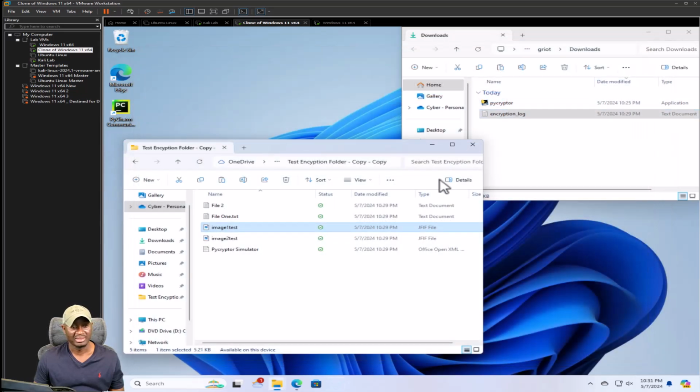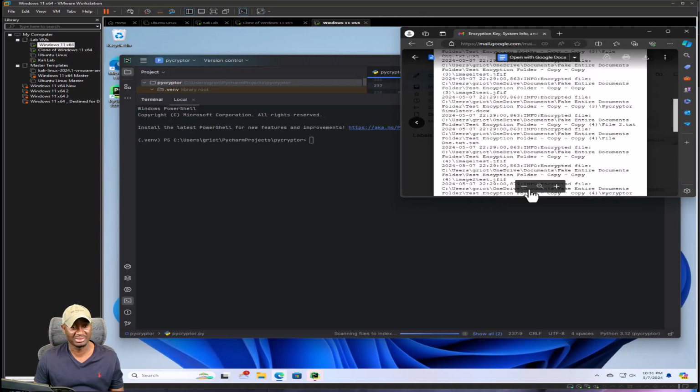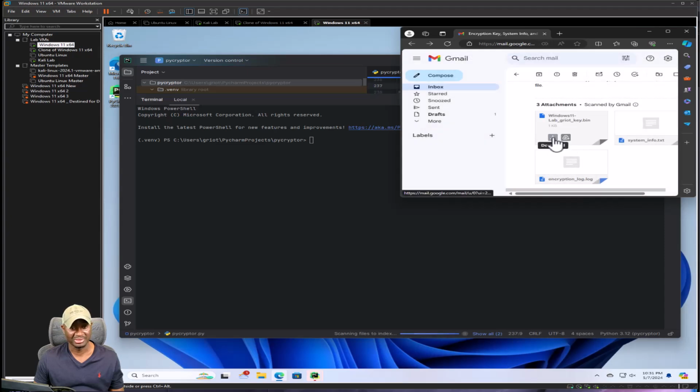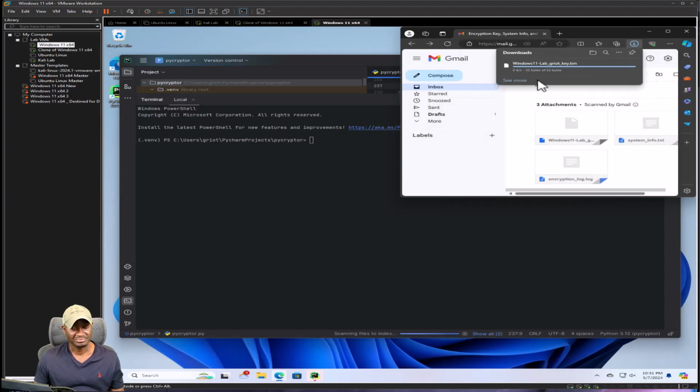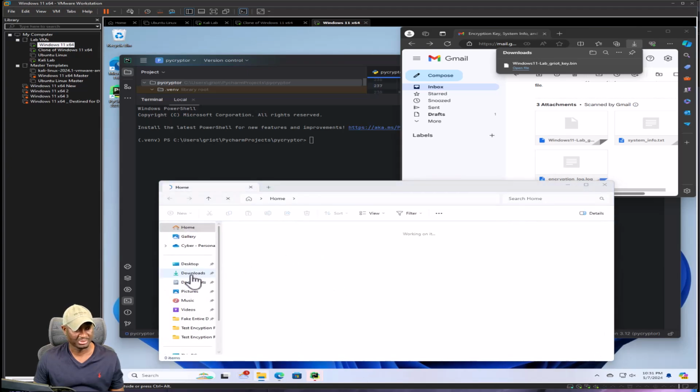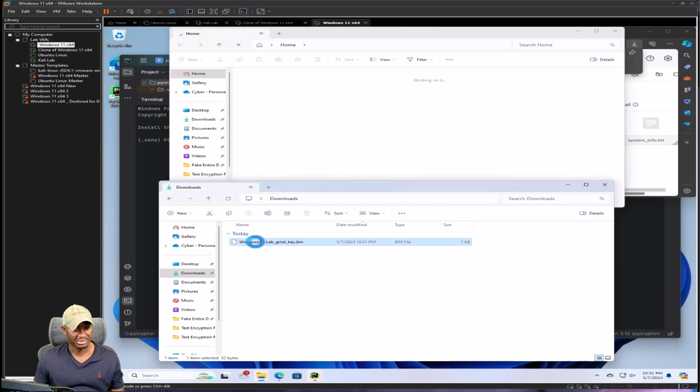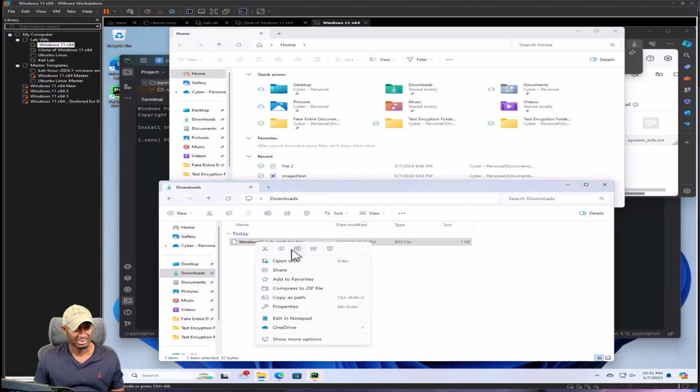That said, let's assume we did get our key. So I'm just gonna download the key. Let's go here. I'm gonna download the key. We got the key here. I'm gonna copy that. This is from our other attacking machine in the Windows box. So I'm gonna go to downloads, grab the key, copy that key, put it here so I can grab it back.